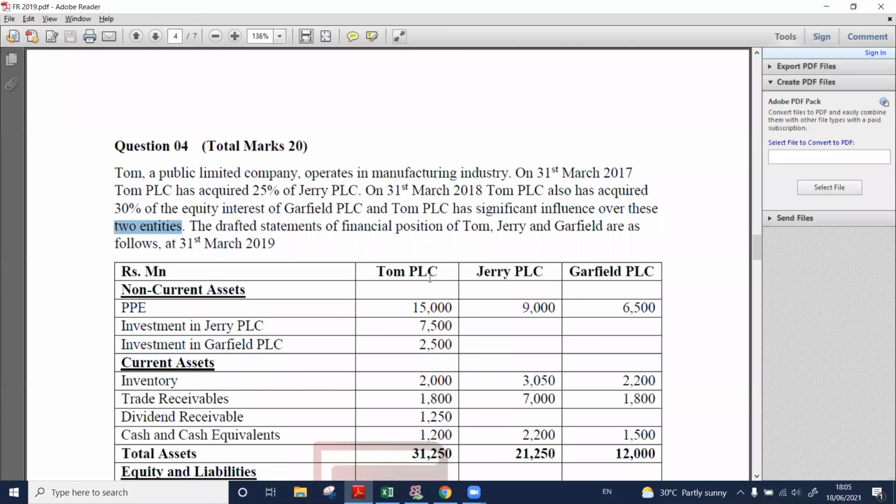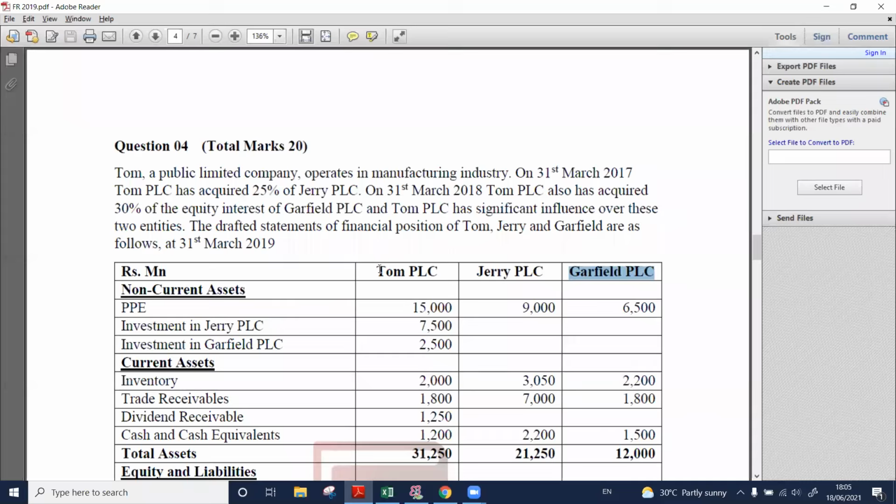Here it has given that Tom PLC has significant influence over these 2 entities. Tom PLC can significantly influence Jerry PLC, and also Tom PLC can significantly influence Garfield PLC. Therefore, Jerry PLC and Garfield PLC are what for Tom PLC?